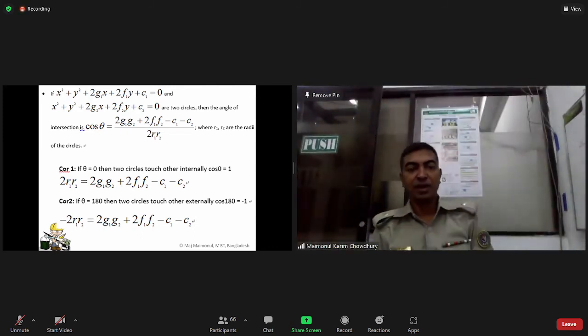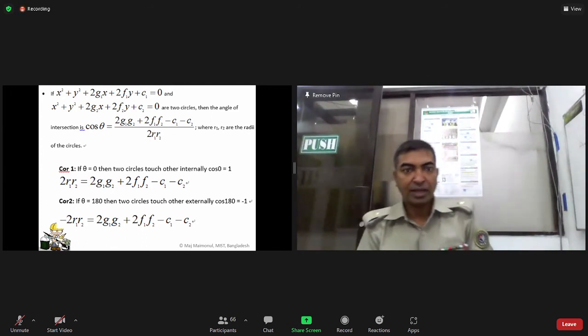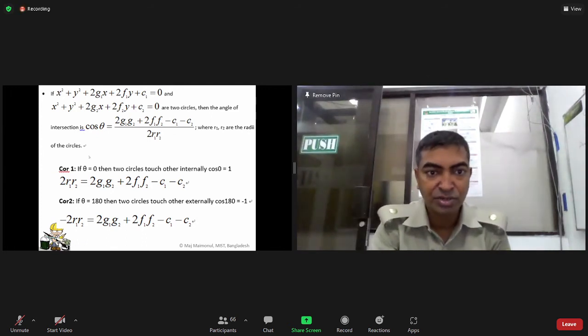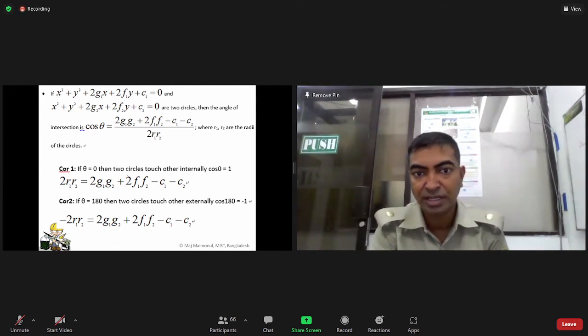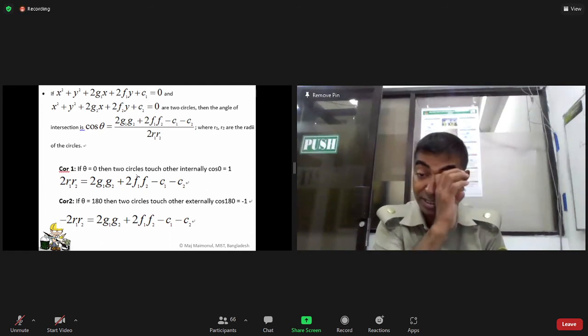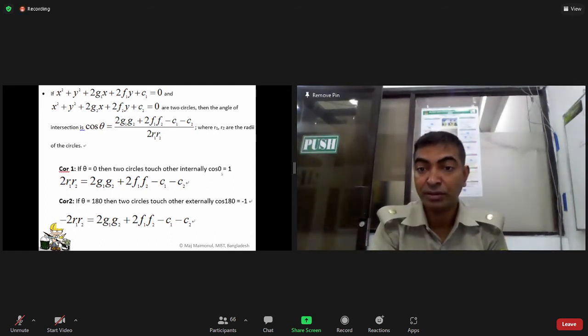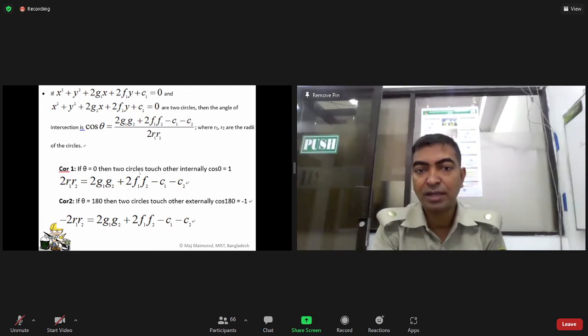And if theta equal to 0, then the two circles touch each other internally, cos 0 equal to 1. So 2 R1 R2 equals these two terms.